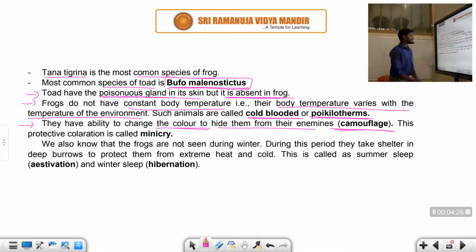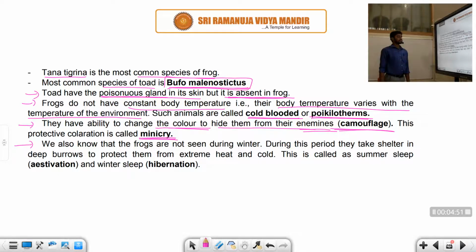This protective coloration is called mimicry. This is a very important point, students. What is mimicry? The protective coloration in accordance with the surroundings. For example, if the surrounding is white, the body also resembles the white color, to protect against enemies. This property is called the camouflage property. This is a very important point, students.